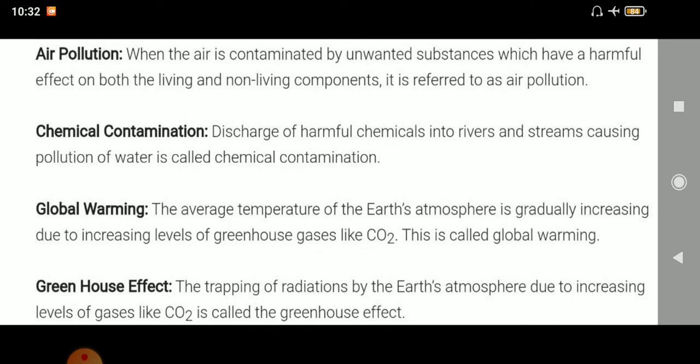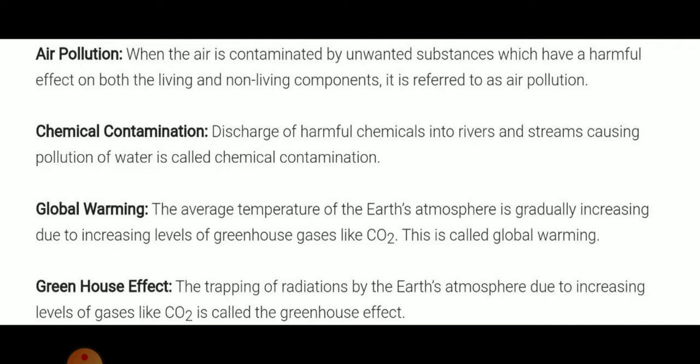Air pollution, when the air is contaminated by unwanted substances. Chemical contamination, when discharge of harmful chemicals into rivers and streams occurs. Global warming, the average temperature of Earth's atmosphere is gradually increasing due to increasing level of greenhouse gases like CO2. This is known as global warming.